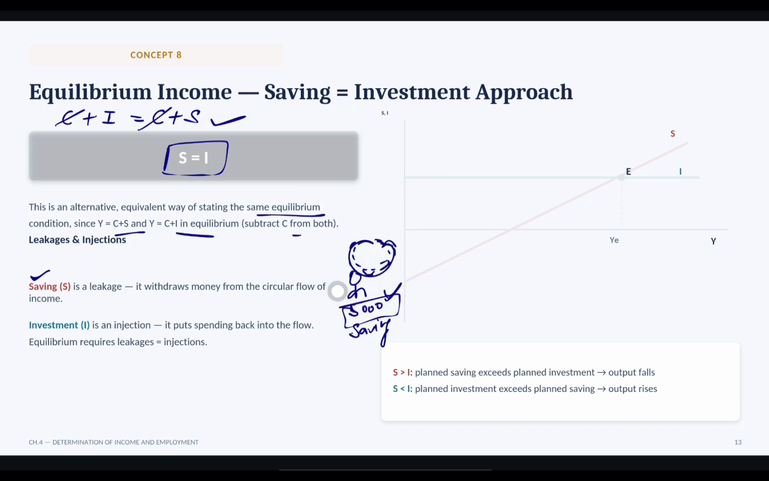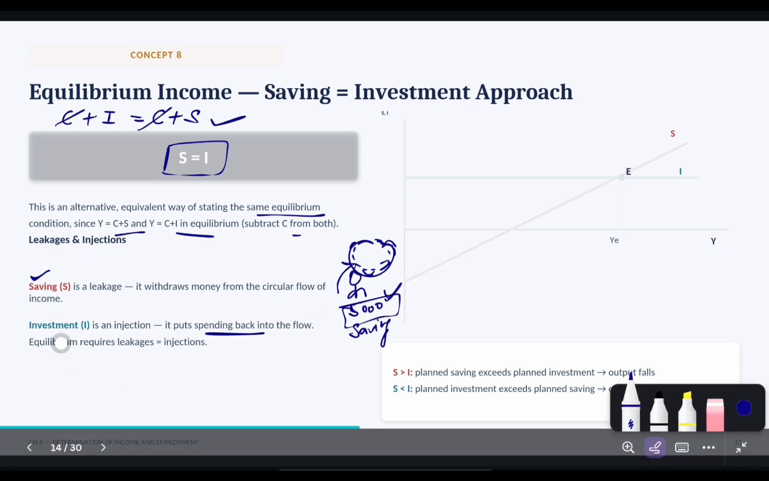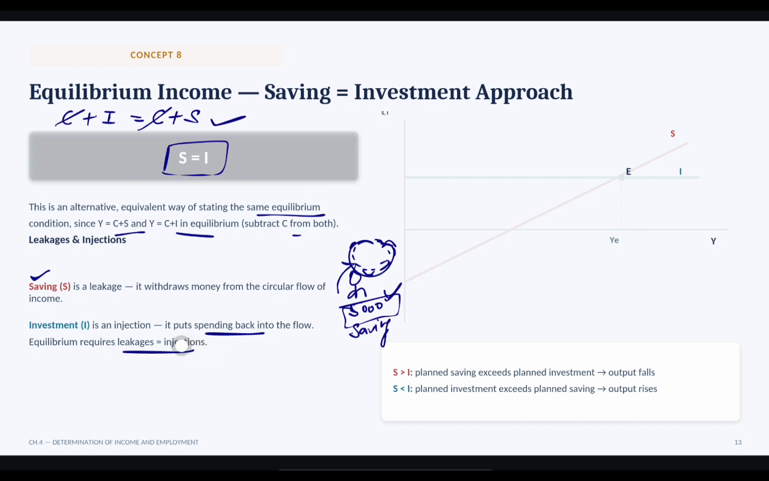Got it? And when the same person spends this money, this is known as an injection, which spends the money back into the flow. So equilibrium requires leakage equal to injection: planned leakage is equal to planned injections. This is our income, this is our investment, and this is our saving. It starts from here, and equilibrium is where saving is equal to investment. This is the saving function, this is the investment function.